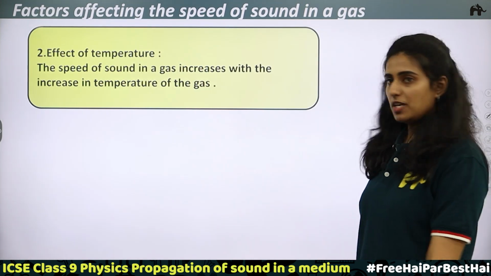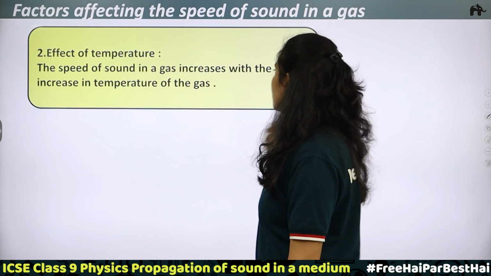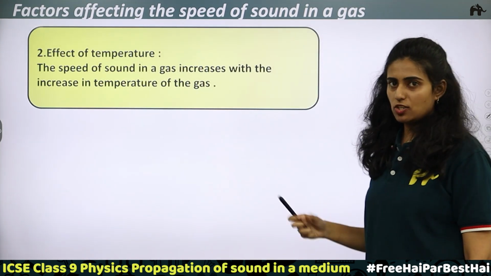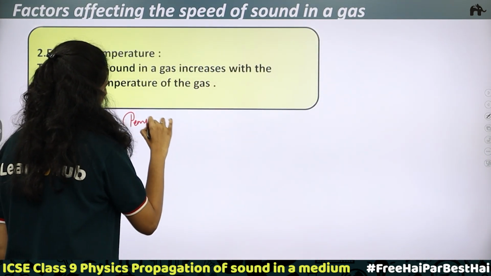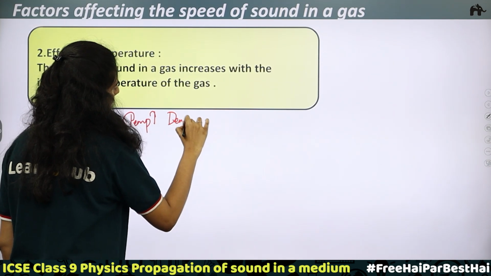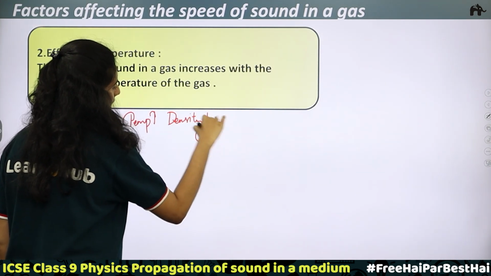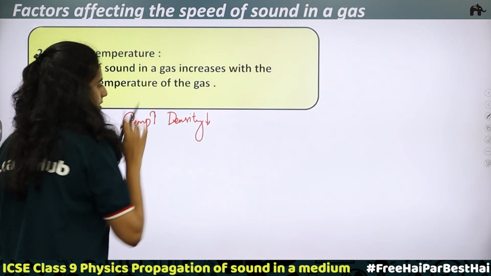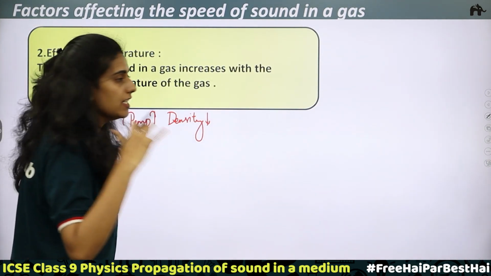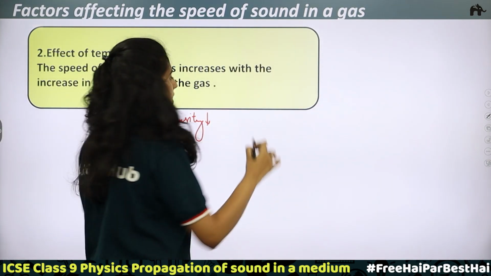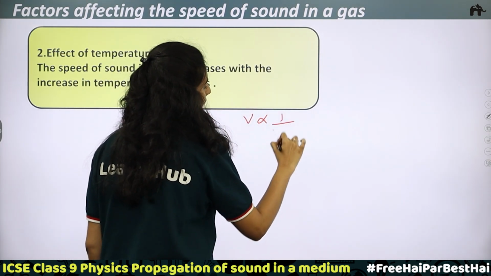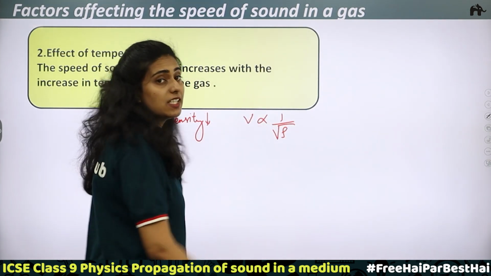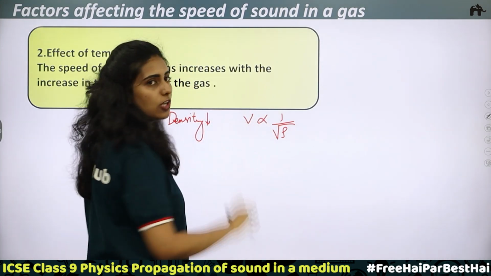Next is the effect of temperature. The speed of sound in a gas increases with the increase in temperature of the gas. So, when temperature increases, what happens to density? Temperature increases, density decreases. We have studied this before. They are inversely proportional. So, when density decreases, what happens to speed of sound? There is a relation: speed is directly proportional to 1 by root of rho, which means speed is inversely proportional to the square root of density.